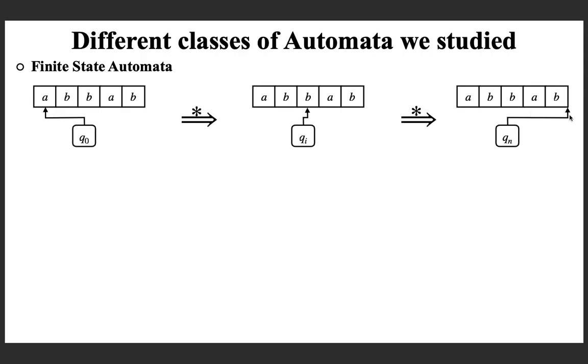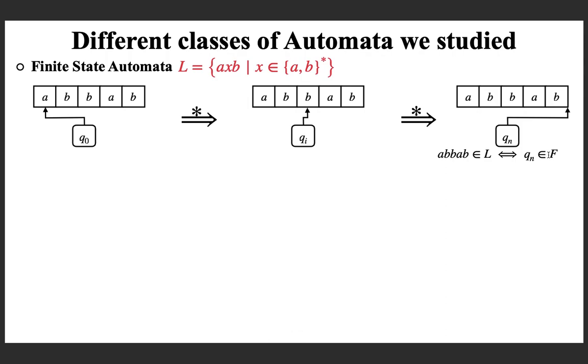Note that you can read the input from the leftmost symbol to the rightmost symbol by moving the read head to the right one cell at a time. And the input is accepted, or in the language, if and only if the state in the final configuration is a final state. So this is what we know.